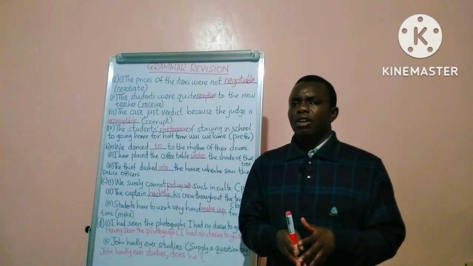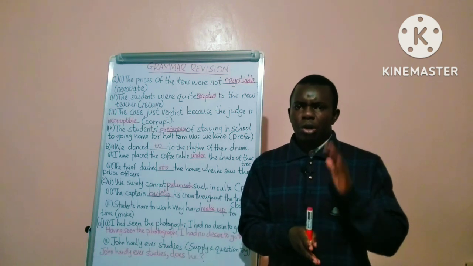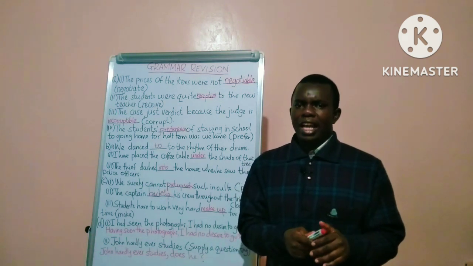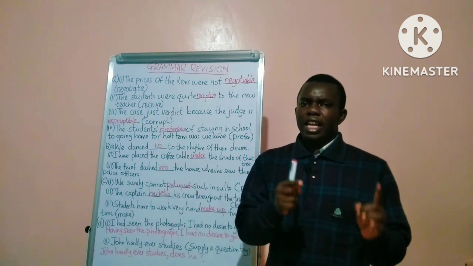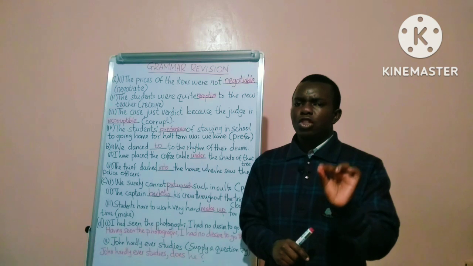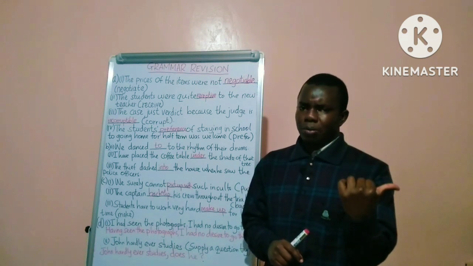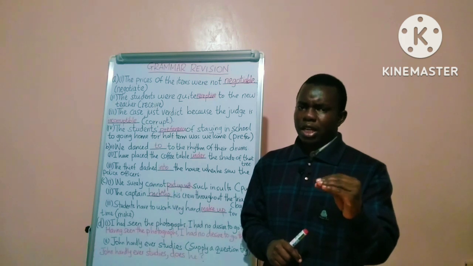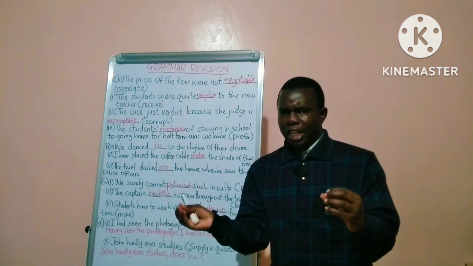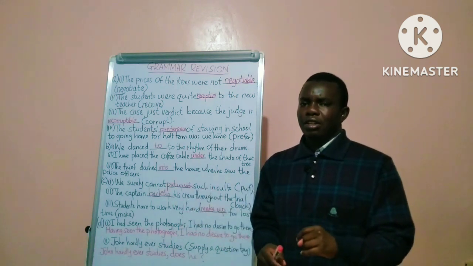And again, we normally use auxiliary verbs to come up with the question tags. For instance, we could say, he is coming. So we are likely to begin our tag using is and refer back to the subject. Because he is coming is positive, we are going to have the tag in negative. So we will have isn't he.